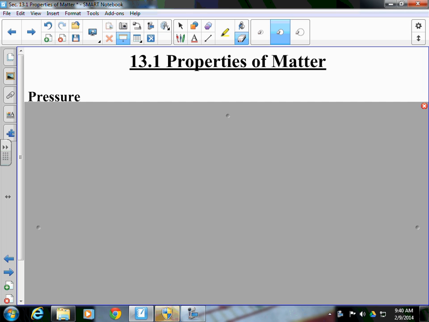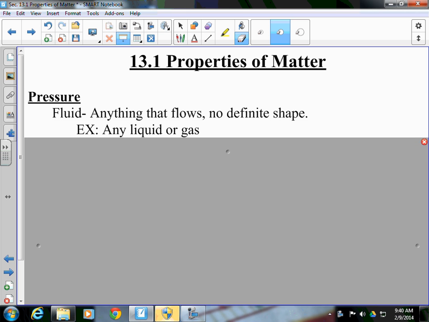So when we talk about matter, we can talk about pressure. Now, pressure usually applies to a fluid when we are talking about it from a physics standpoint. And a fluid is anything that flows. So if it flows, it's a fluid. Can air flow? Yes. So therefore, air is a fluid. What else? Can oxygen gas flow? Yes. Mostly any liquid or gas can flow if it has no definite shape. So any liquid or gas is defined as a fluid.